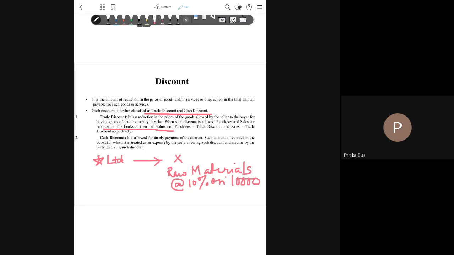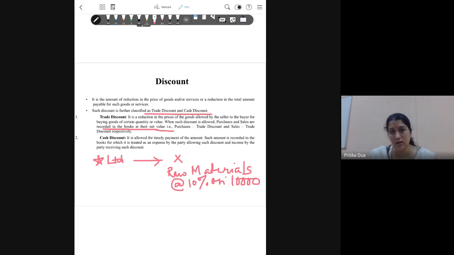So which means that the supplier will now be giving the raw materials, the quantity decided at rupees how much?